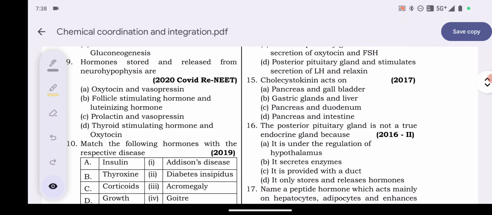Hormones stored and released from the neurohypophysis are. न्यूरोहाइपोफाइसिस, जो हार्मोन प्रोड्यूस होते हैं उसको पार्स नर्वोसा भी कहा जाता है। न्यूरोहाइपोफाइसिस ये पोस्टीरियर पिट्यूटरी पार्ट में प्रेजेंट होता है। न्यूरोहाइपोफाइसिस रिलीज हार्मोन्स दैट आर ऑप्शन नंबर A, oxytocin and vasopressin. The posterior pituitary, also known as neurohypophysis or pars nervosa, stores and releases the two hormones named oxytocin and vasopressin, synthesized by the hypothalamus and delivered axonally to neurohypophysis.